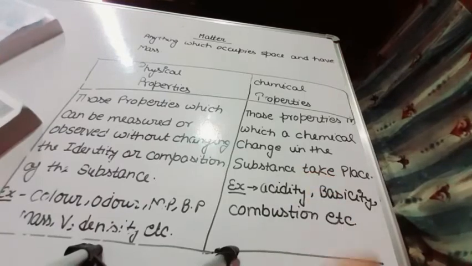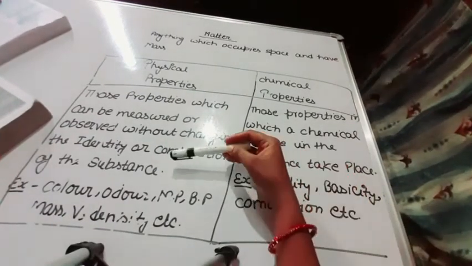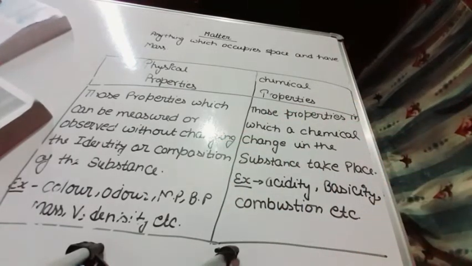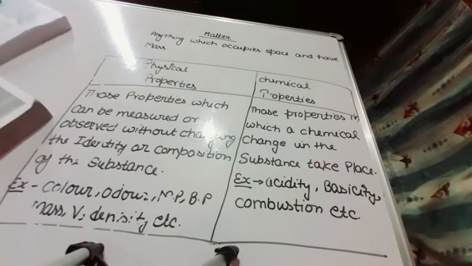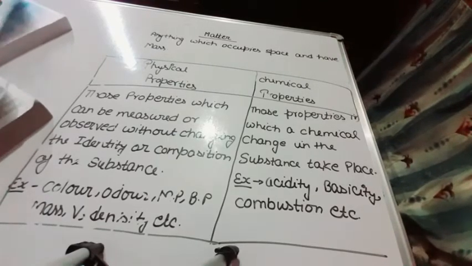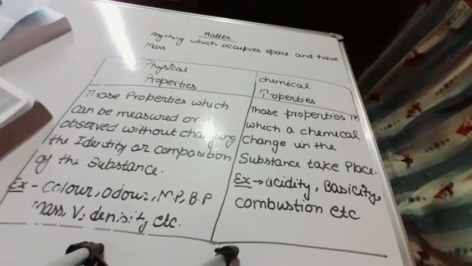Okay, students, one more thing: when we measure the many physical properties of matter such as mass, volume, temperature, pressure, density, all these are quantitative in nature. It means these properties are also called physical quantities.